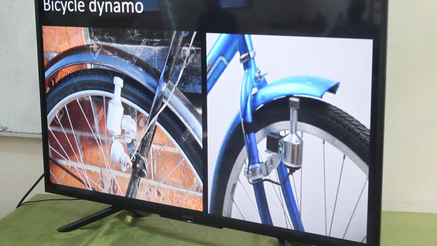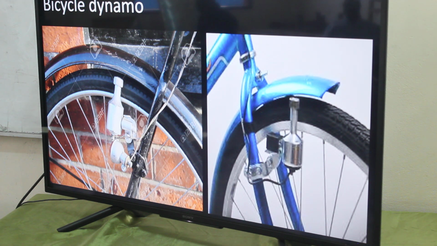So when the bicycle starts moving, because this bicycle dynamo is next to the wheel, this wheel starts moving round. The wheel touches the bicycle dynamo. The bicycle dynamo is fixed, it does not move. So the wheel moves around.